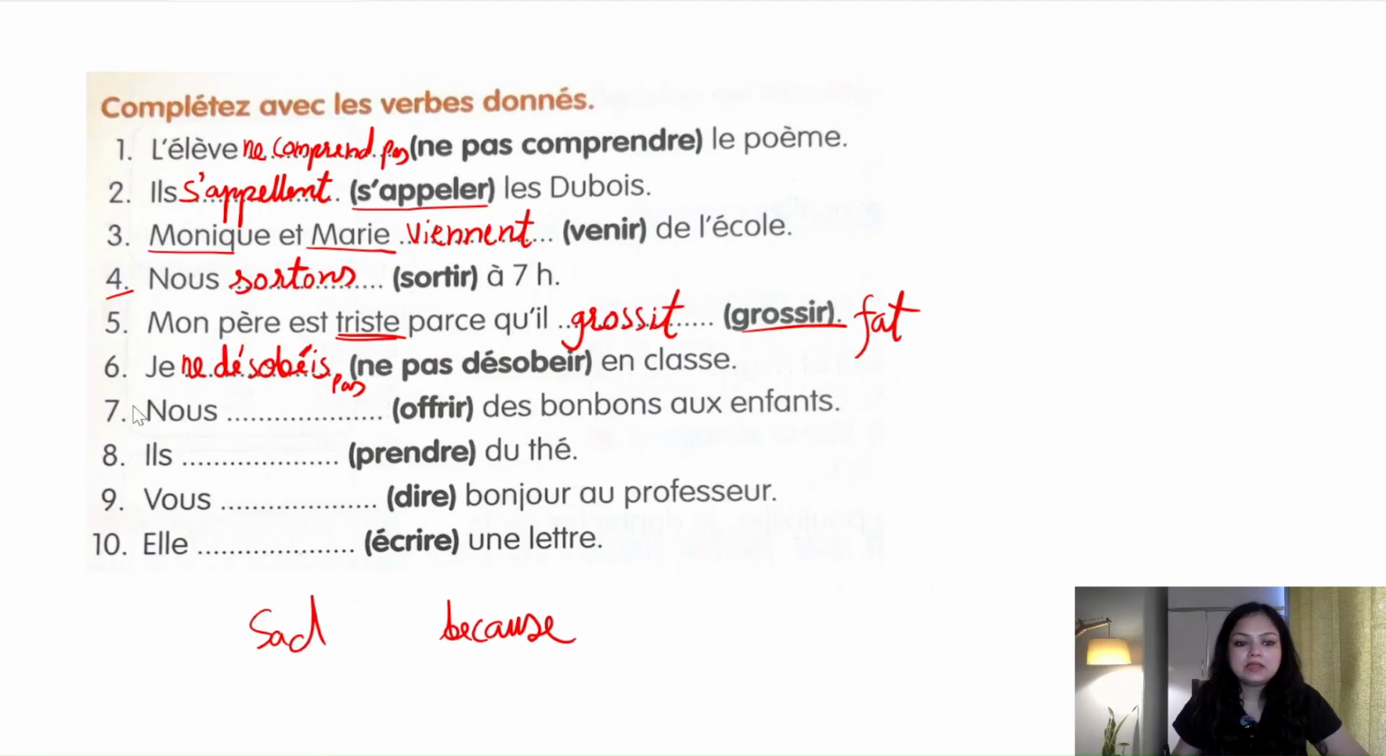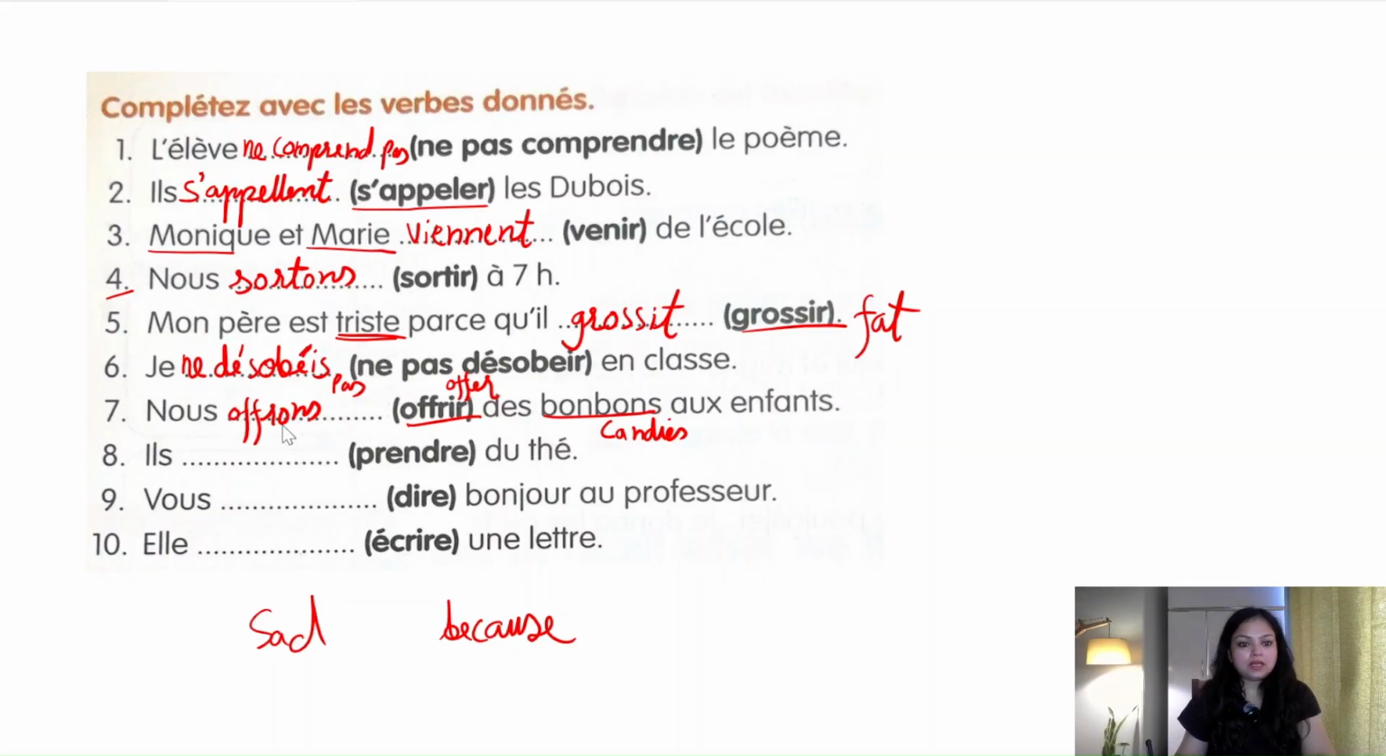Okay. Seventh is nous offrir des bonbons aux enfants. Bonbon is candies. Offrir is to give, to offer. Okay, offrir is to offer. So with nous, it will be offrons. Nous offrons des bonbons aux enfants. We offer the candies to the children.